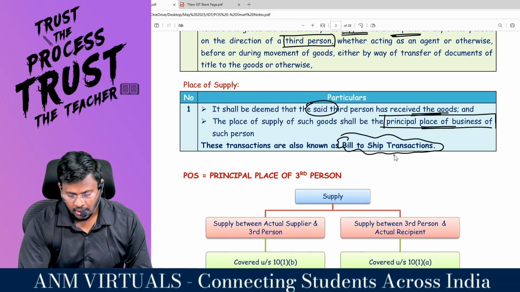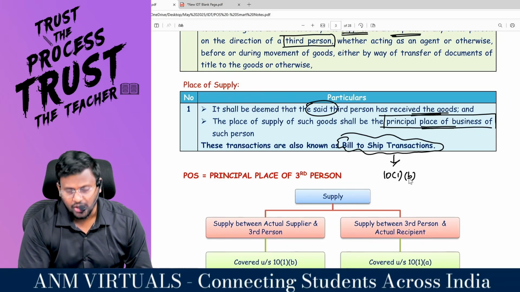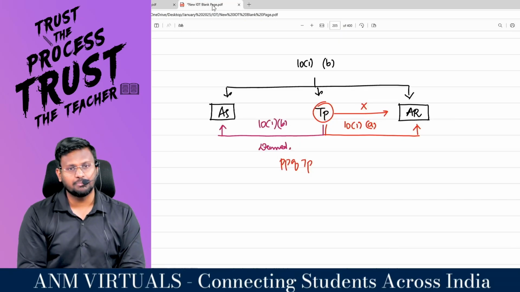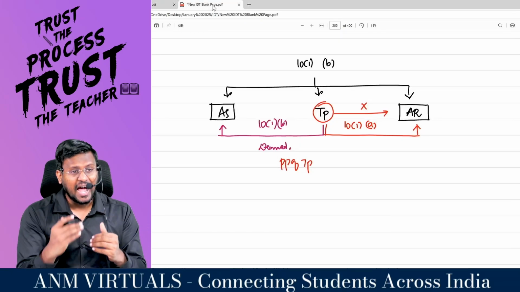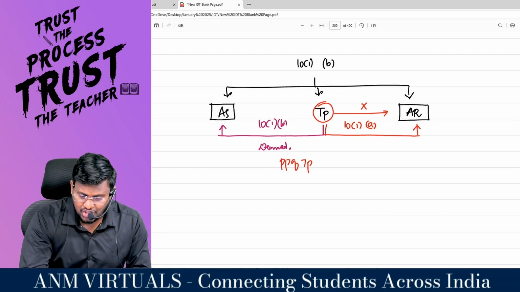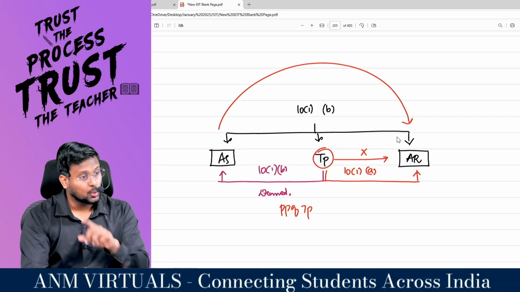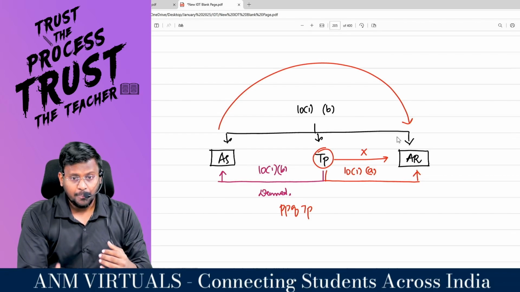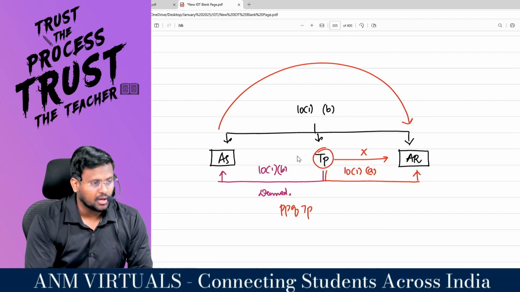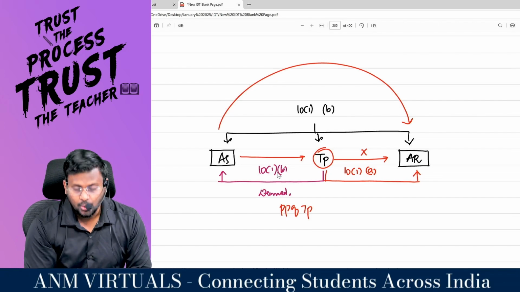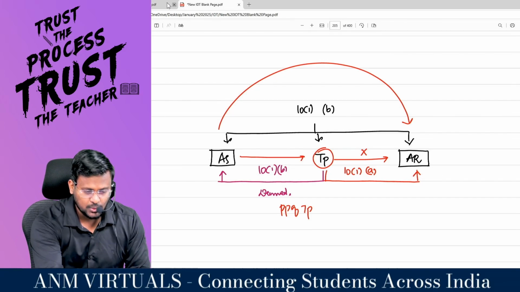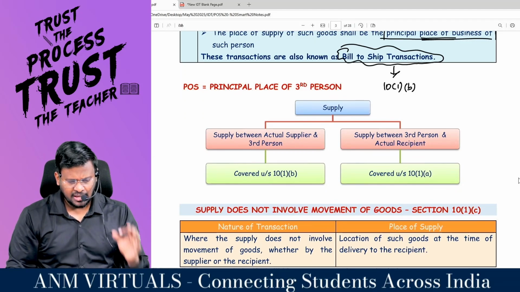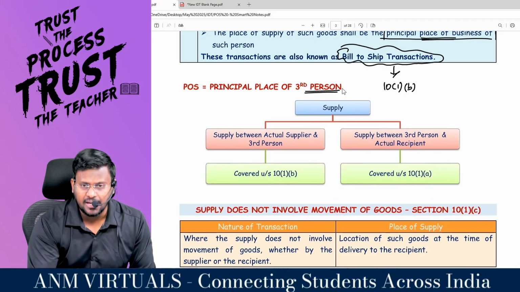These transactions are also called bill to ship transactions. That is why in 10 subsection 1 clause B, B stands for bill to ship. Why is it called a bill to ship transaction? Because the actual supplier will make the shipment to the actual recipient. The goods will move from the actual supplier to the actual recipient, whereas the bill will be raised to the third person. That's why the bill will go here and the shipment will go here. So the one line summary of the entire discussion is that the principal place of business of the third person is the place of supply.